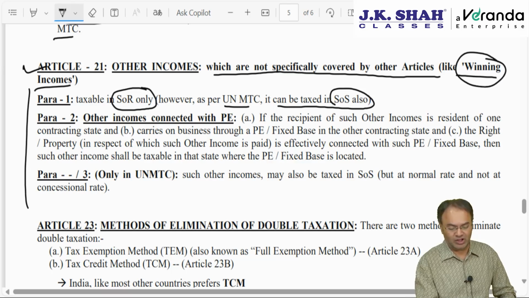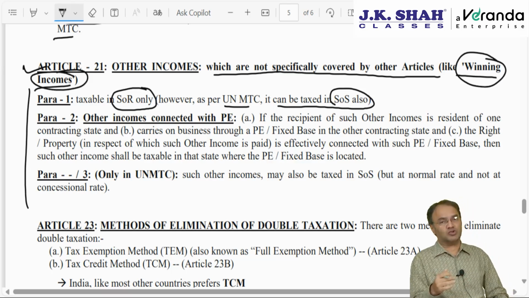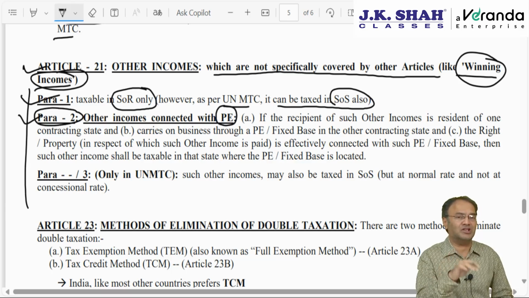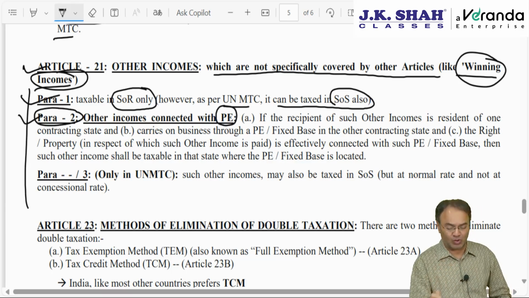Imagine you are earning income of 1 crore rupees from the UK. It is taxed in the UK also. When you bring it back to India, it will be taxed in India also. Of course, then the benefit of DTAA between the two countries will be available to you, but primarily it will become taxable in both the countries. Other incomes connected with the PE, that is para 2, will be taxed in that state only where the PE is located.